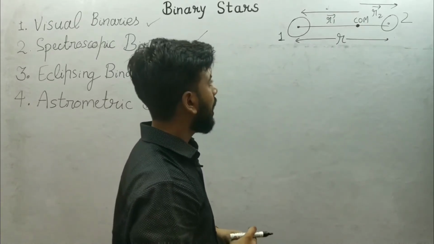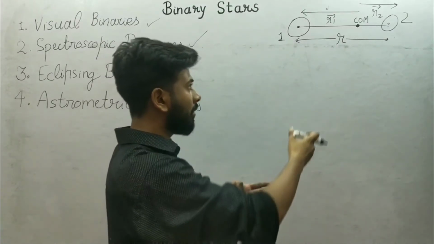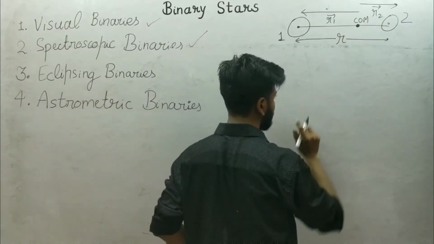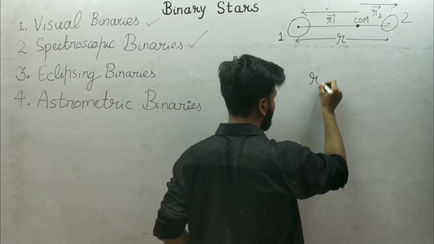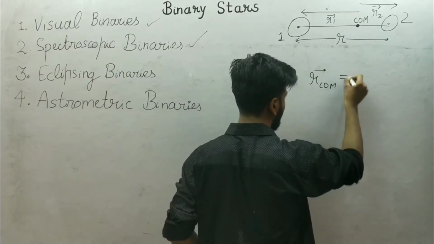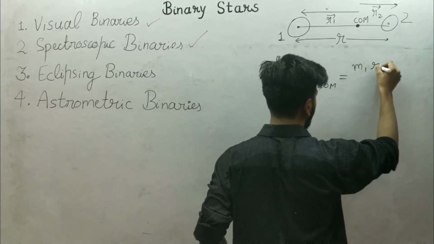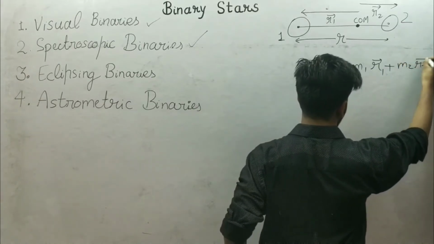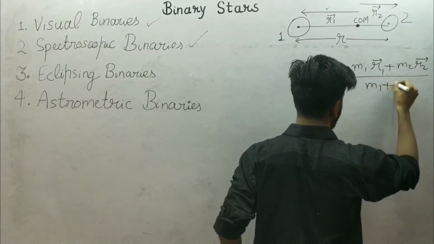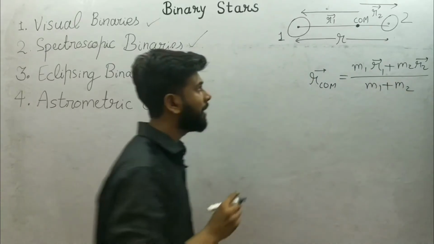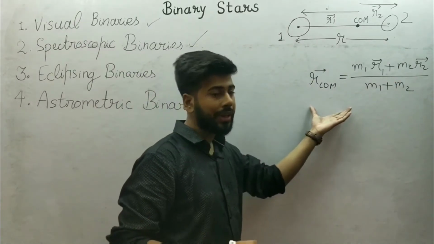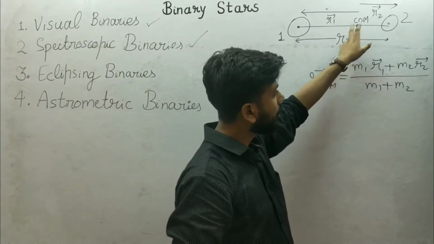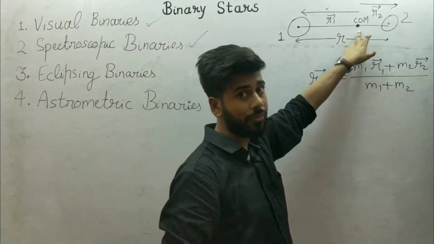Now if I want to calculate the center of mass of this system with reference to the center of mass, I can calculate it like COM is m1 vector r1 plus m2 vector r2 upon m1 plus m2. So I repeat, I am calculating the center of mass of this system from the location of the center of mass.